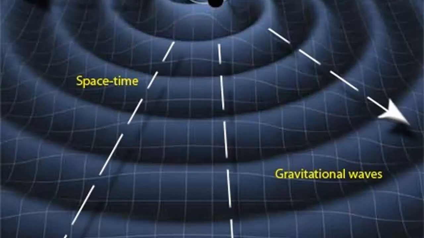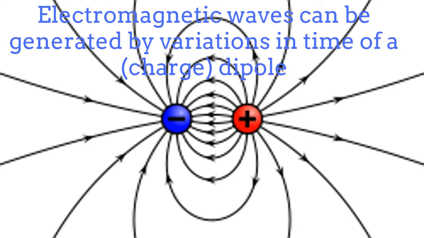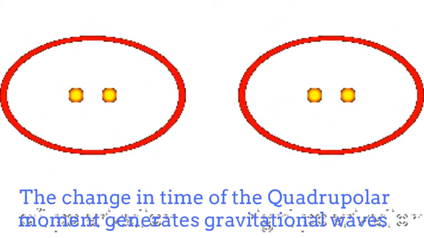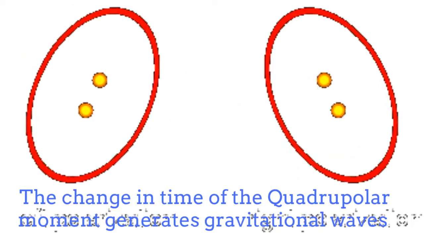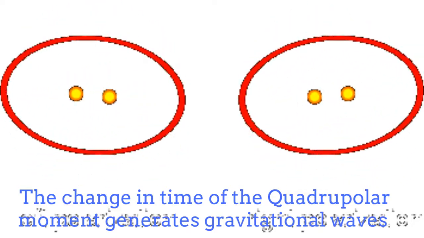However, both types of waves have strong differences. One strong difference is in the mechanisms of generation in each case. On one side, at the lowest order, electromagnetic waves are generated by time variations of an electric dipole. On the other hand, gravitational waves are generated by time variations of a quadrupole at the lowest order.